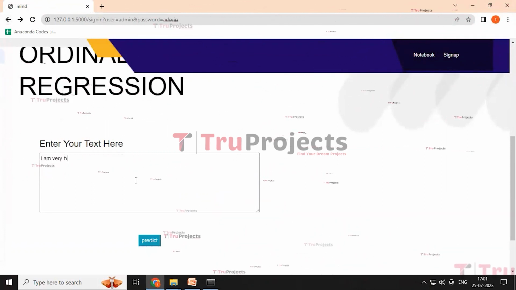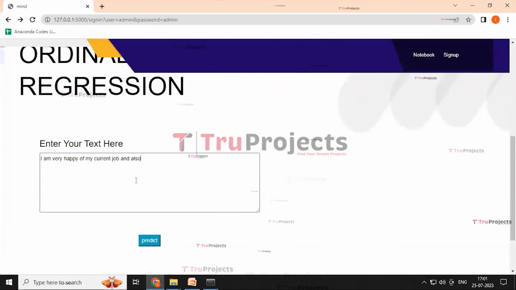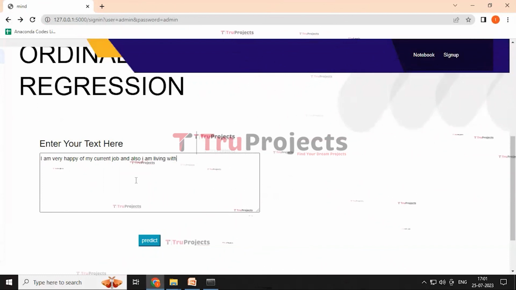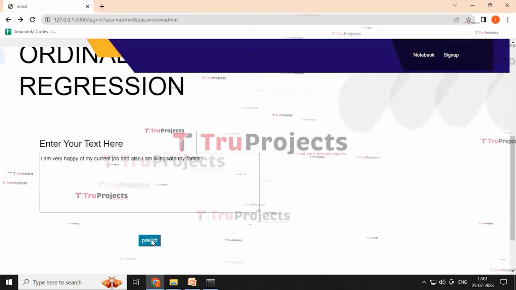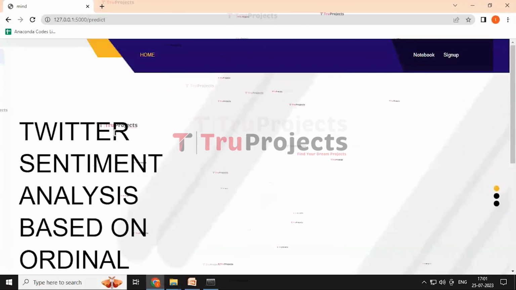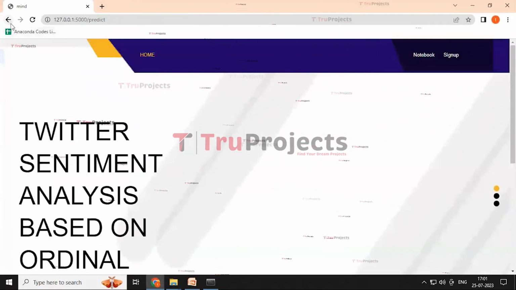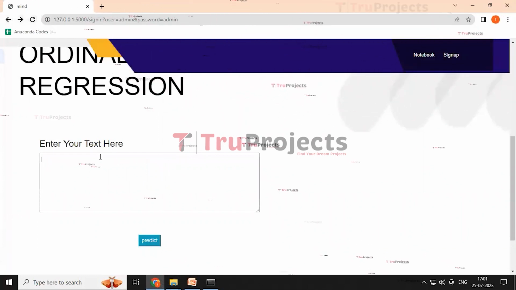I'm very happy with my current job, and also I'm living with my family. Click on predict button. Here it predicted as highly positive. And the refresh button. Here we re-enter another message.